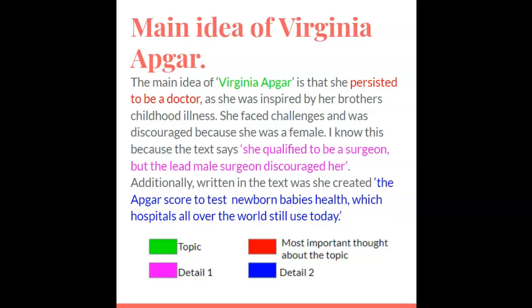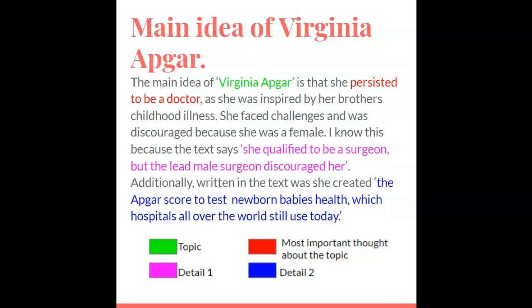The main idea of Virginia Apgar. The main idea of Virginia Apgar is that she persisted to be a doctor, as she was inspired by her brother's childhood illness. She faced challenges and was discouraged because she was a female. I know this because the text says she qualified to be a surgeon, but the lead male surgeon discouraged her. Additionally written in the text was that she created the APGAR score to test newborn babies' health, which hospitals all over the world still use today.